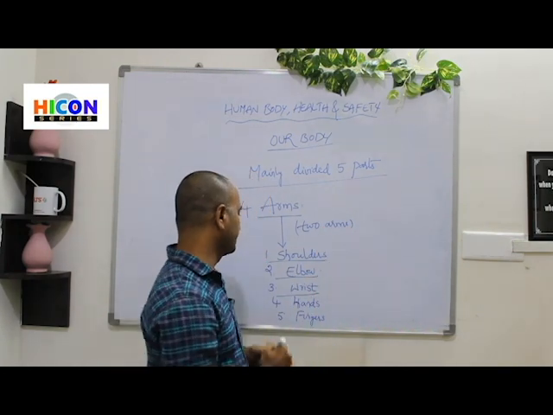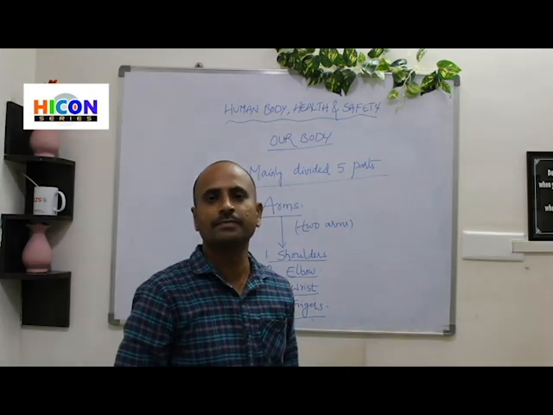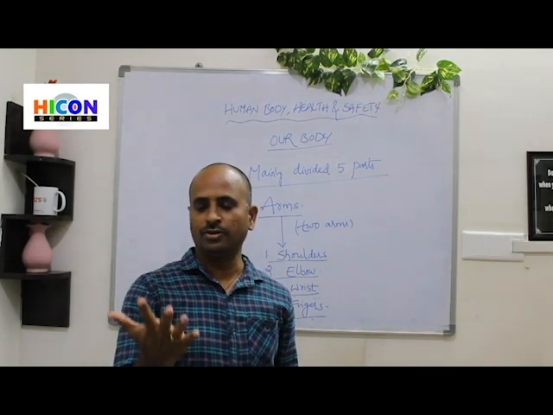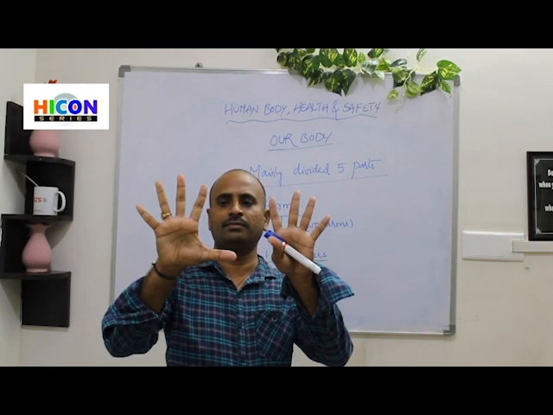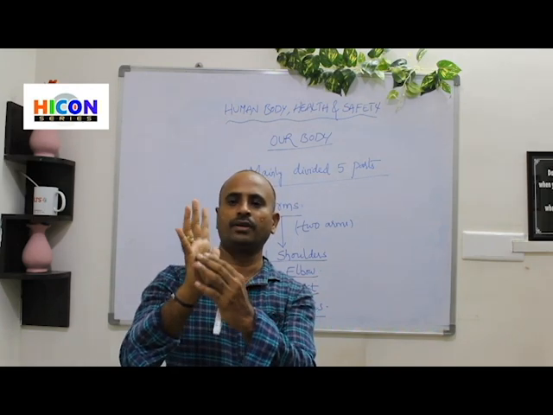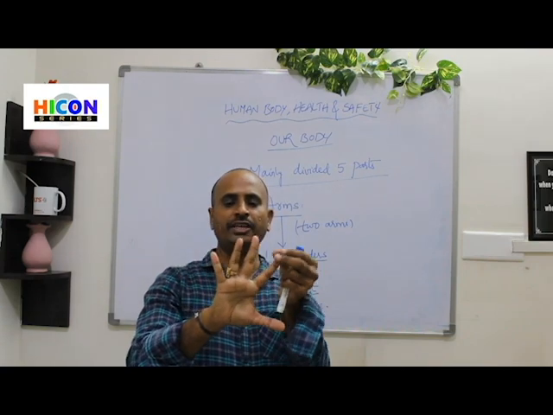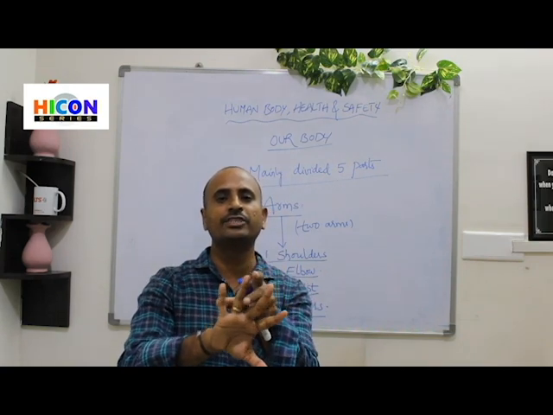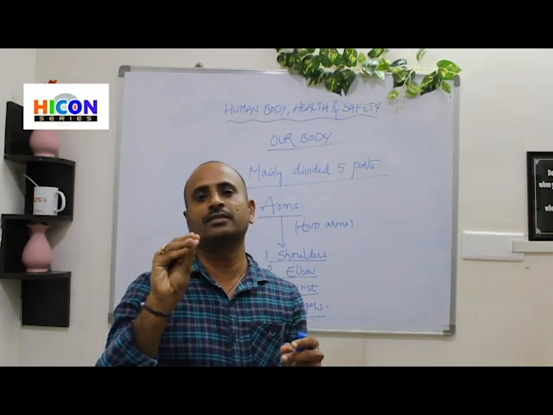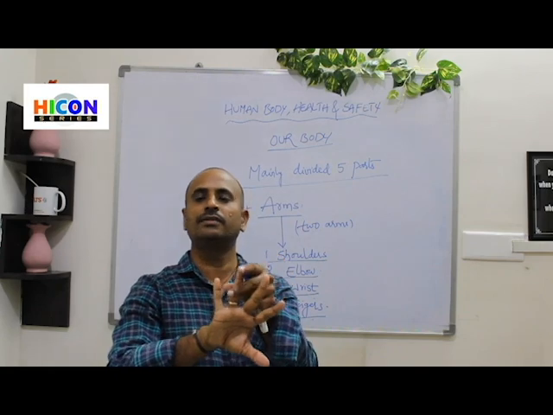So next part is hands. Fingers. So where are the fingers? These are the fingers we have. The fingers are attached to our palm. So this is the palm. For each palm, how many fingers are attached? 5 fingers. So for each palm, the 5 fingers are attached.